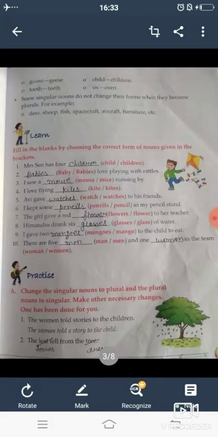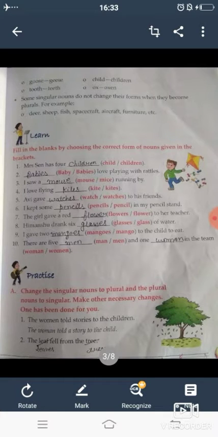The girl gave a red blank to her teacher. So the girl gave a red flower to her teacher. Next is Himanshu drank 6 blank of water. So the right answer is glasses. I gave 2 mangoes blank to the child to eat. So mangoes is the right answer. There are 5 blank and 1 blank in the team. So in the first blank you will fill men and in the second blank you will fill women.